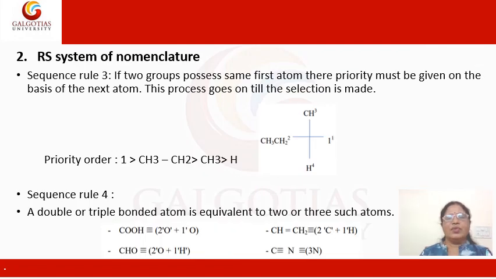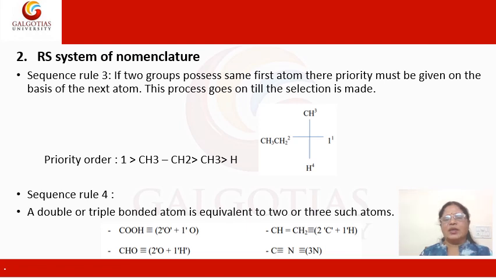The third sequence rule is for those compounds in which the two groups are actually containing the same atom. Here is an example of a chiral carbon bonded to iodine, hydrogen, methyl and ethyl. Methyl and ethyl group contains the carbon atom.